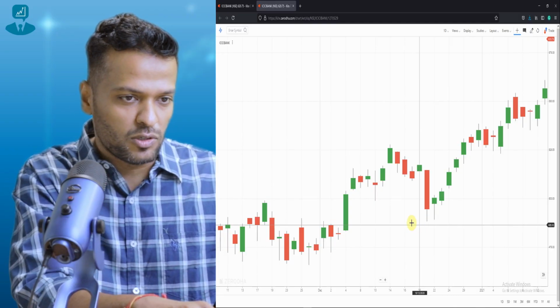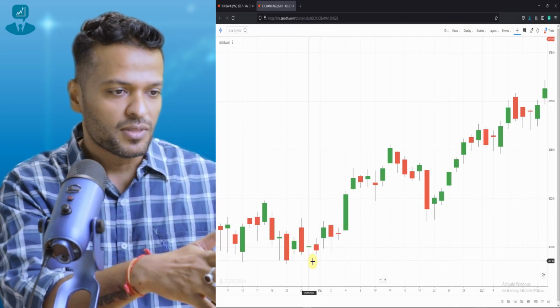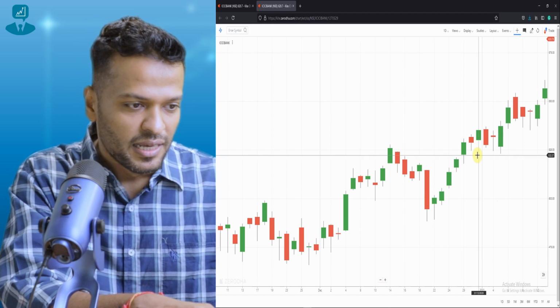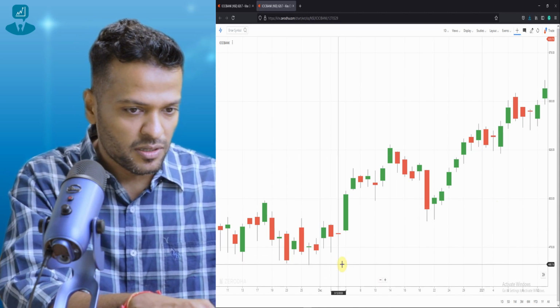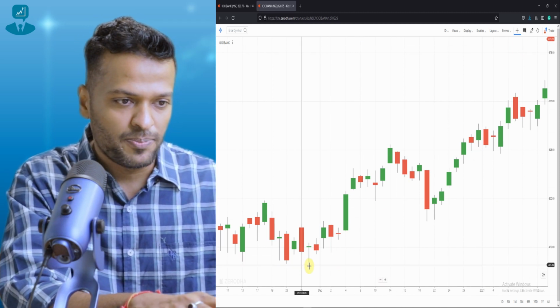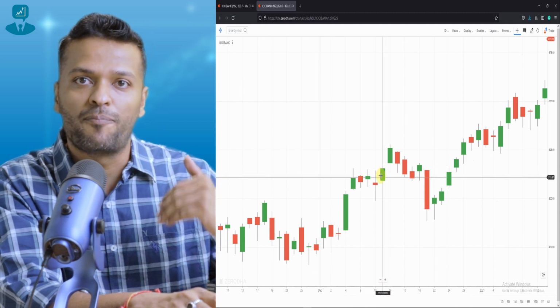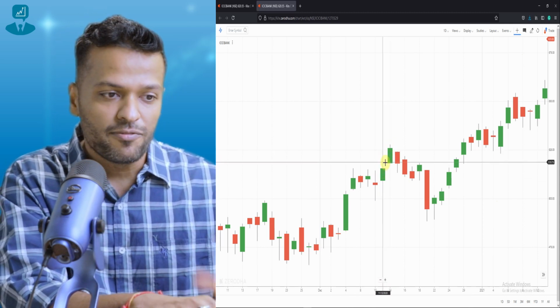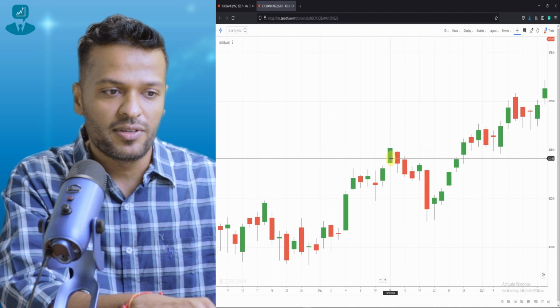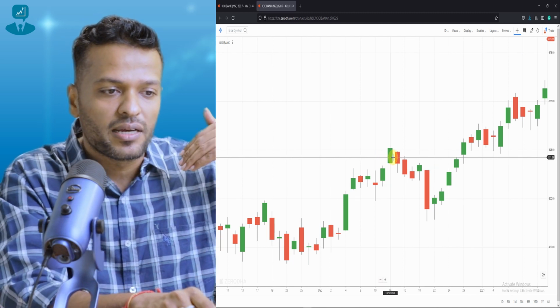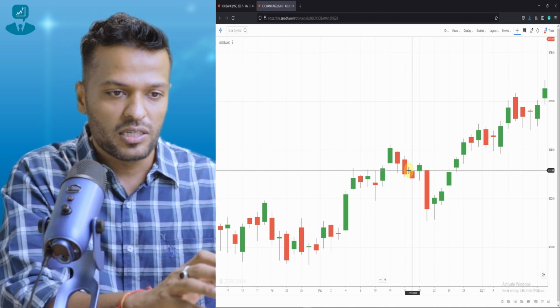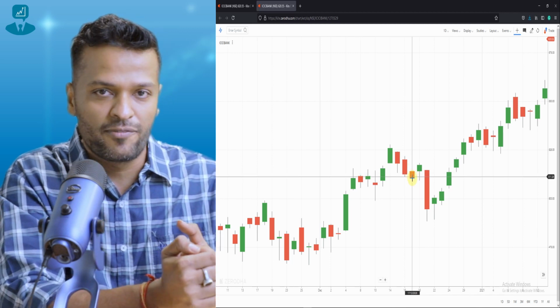Now I will try to show you how I applied the concept of Fibonacci while I took a trade. I'll be showing it on my screen right now. The trade which I took was for ICICI Bank. This is the daily chart of ICICI Bank, and as we can see the pattern from here till here looks like a very bullish pattern, and there's an anticipation of upward continuation in the market. But we see a major green candle formation and we're expecting a dip in the market before the market starts to go up again.